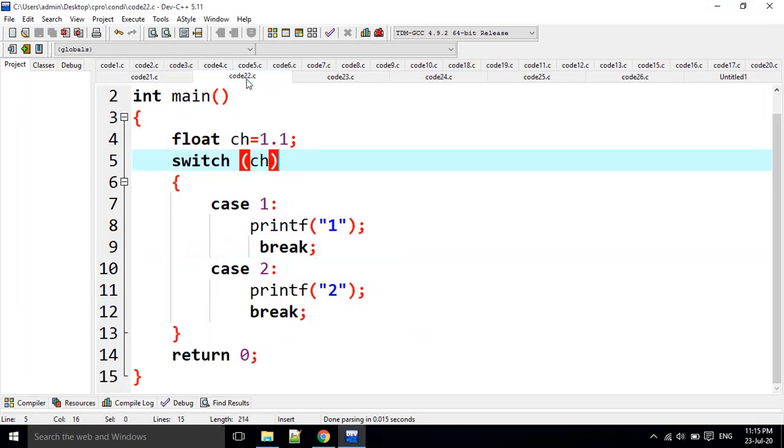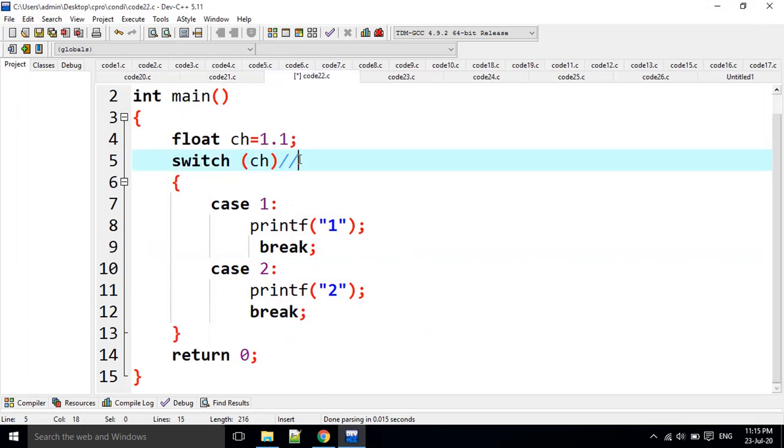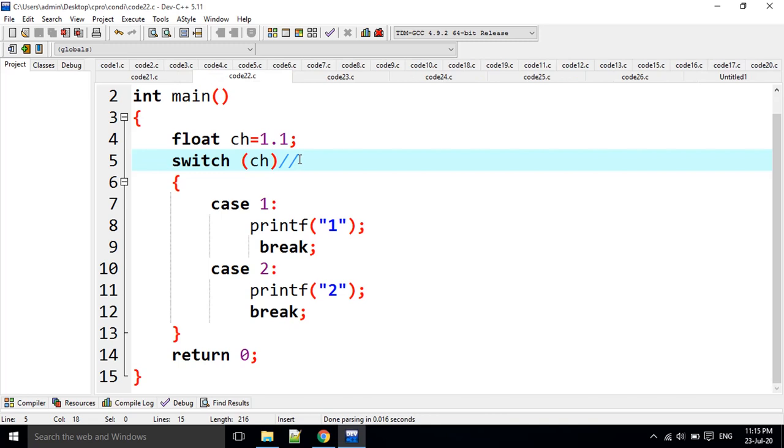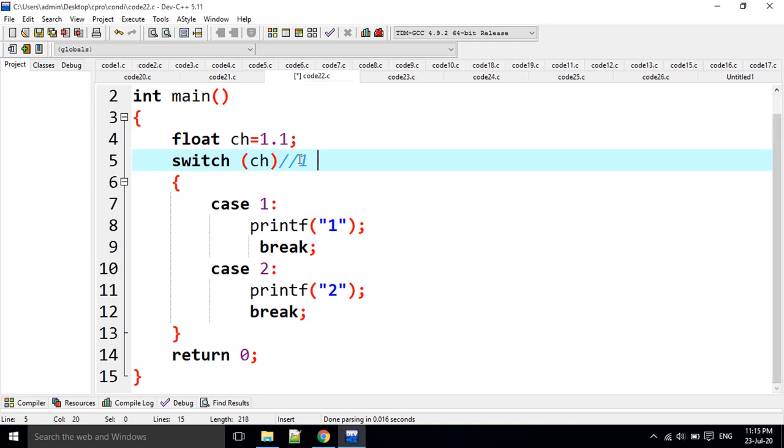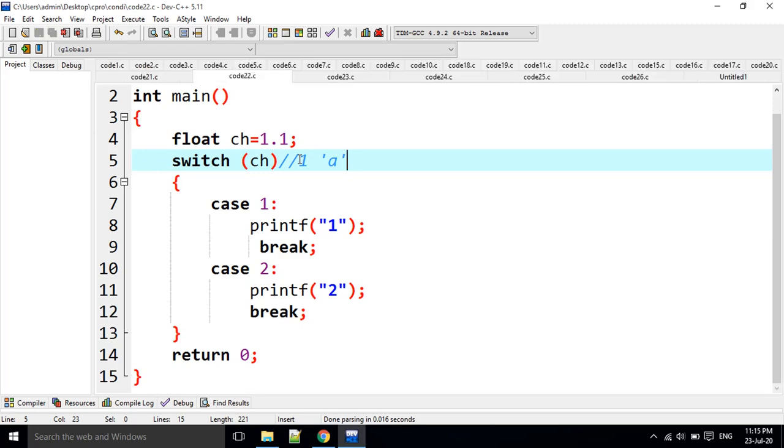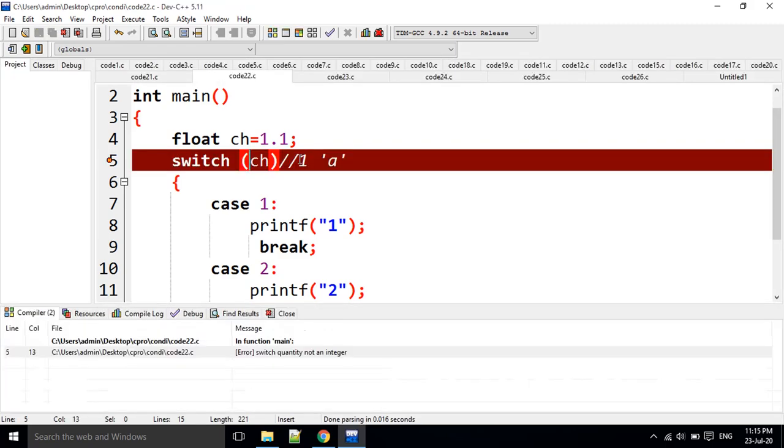Next one. Here CH is equal to 1.1. I already said that it allows only alphabets and numbers, but this is a floating value, right? Then it does not allow it here, it is going to give an error.